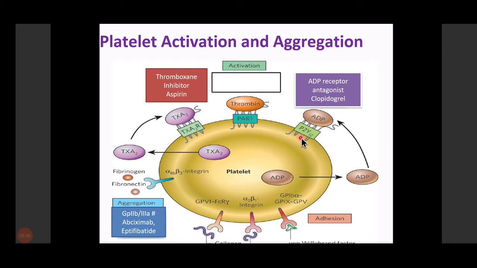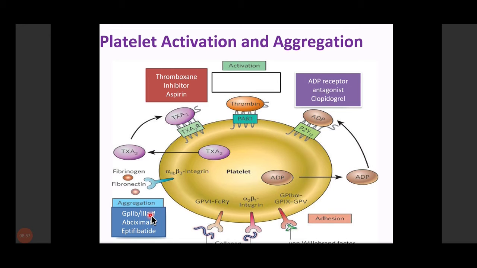Then the third factor which promotes the aggregation of the platelet is the GP IIb/IIIa receptor, which makes the platelet more sticky and further increases the aggregation of the platelet. Among the GP IIb/IIIa receptor blockers, we have abciximab and eptifibatide.